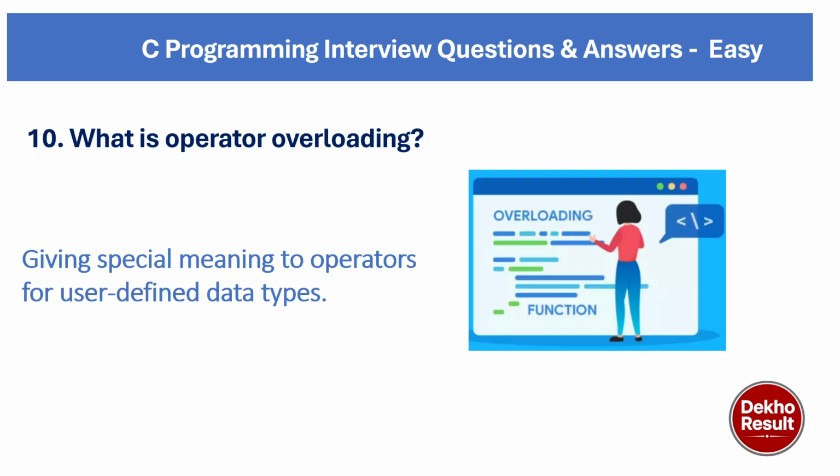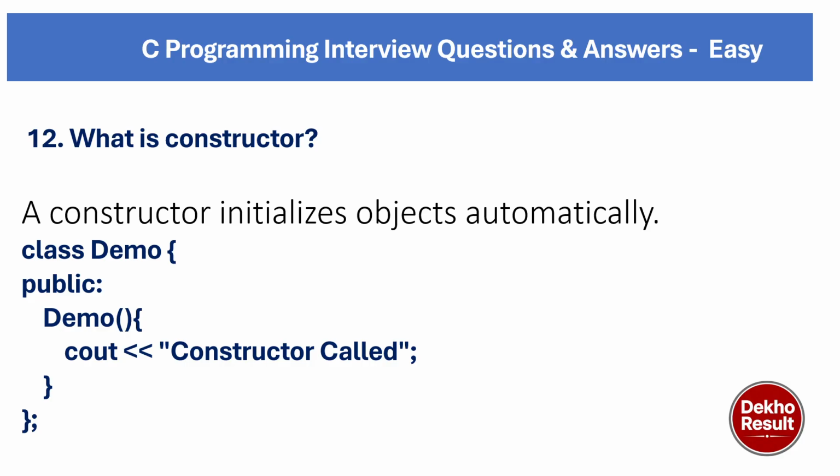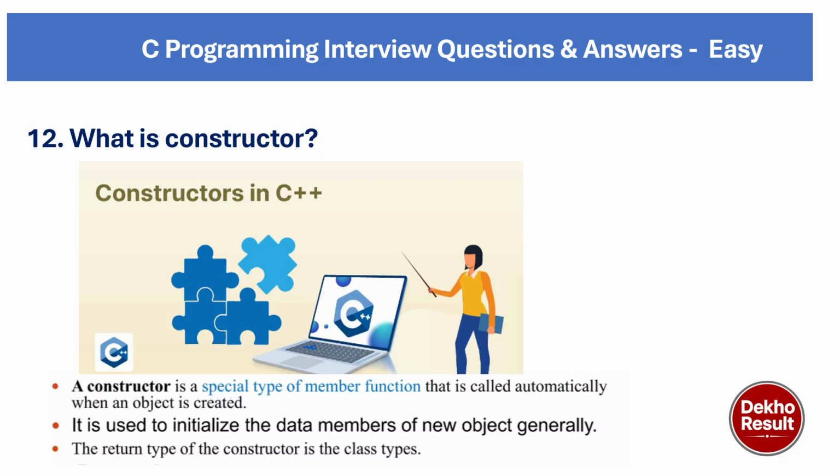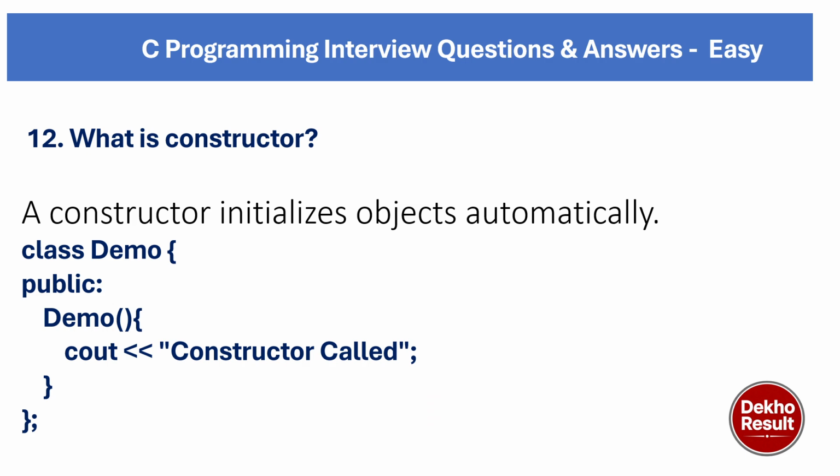Coming to question number 12, we are going to discuss what is a constructor. A constructor initializes objects automatically. A constructor is a special type of member function that is automatically invoked or called when an object is created. It is used to initialize the data members of new objects generally. The return type of a constructor is the class type. You can clearly see the constructor example here: a class named demo is declared, and here we have called the constructor.